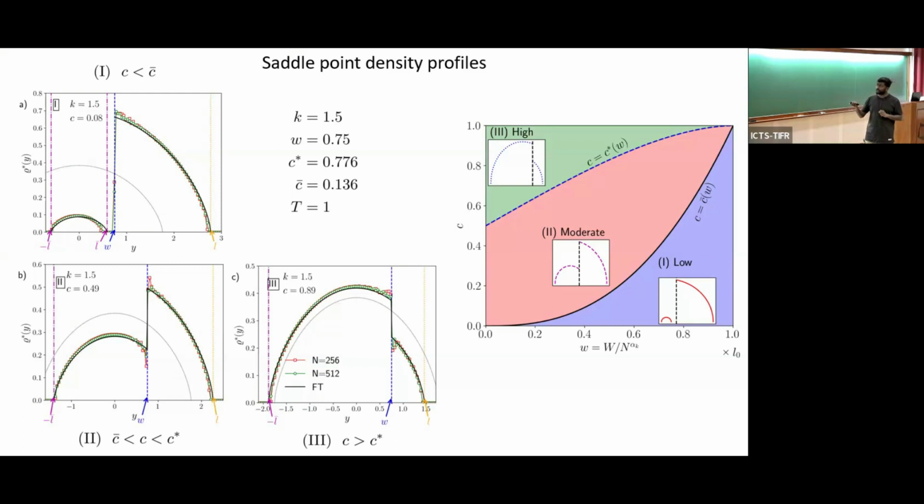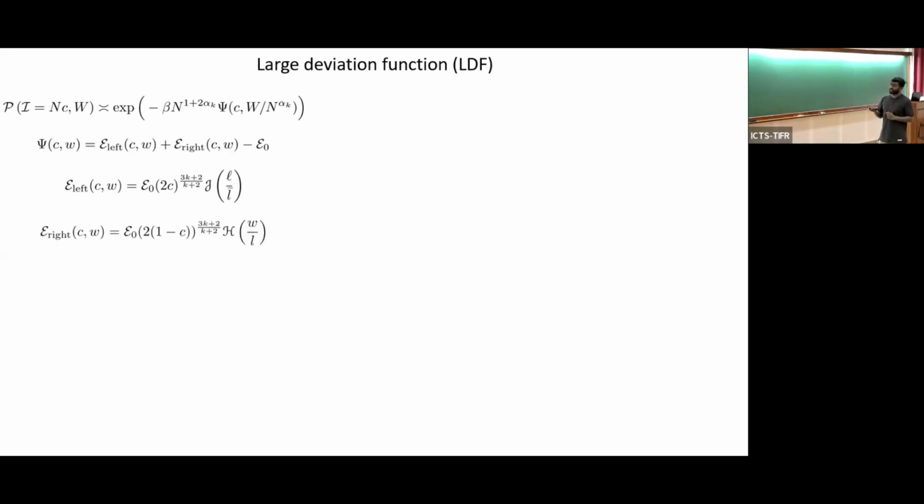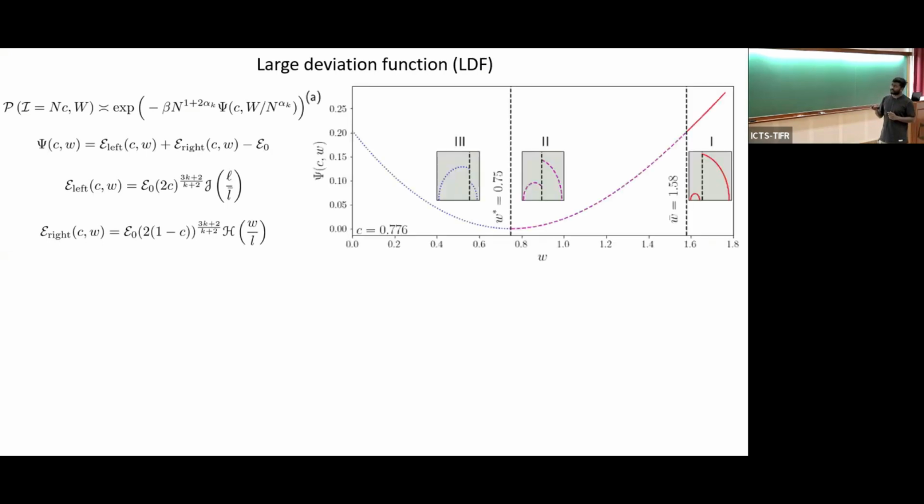But before we describe that, let's look at the large deviation function. How does it look? The large deviation function is basically the extra energy required to create such a configuration, and that extra energy is nothing but the energy of the left portion plus the energy of the right portion. Why? Because the energy is local in nature. That's why, and we have some analytical expression for this, which I'm not showing.